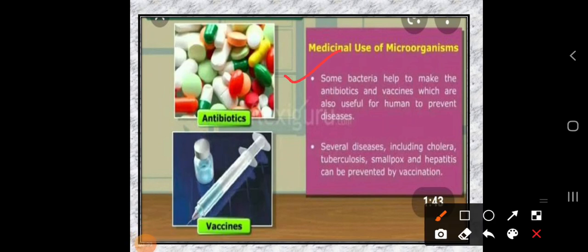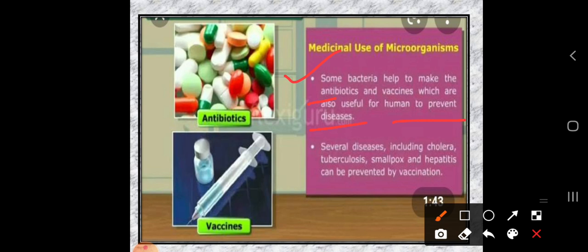So here, what is the medicinal use of microorganisms? Some bacteria help to make antibiotics. Usually fungi also help to make medicines as microorganisms. Some bacteria help to make antibiotics and vaccines which are useful for humans to prevent disease.